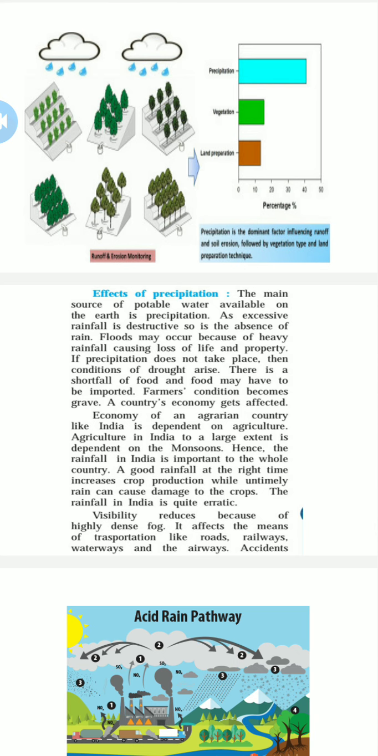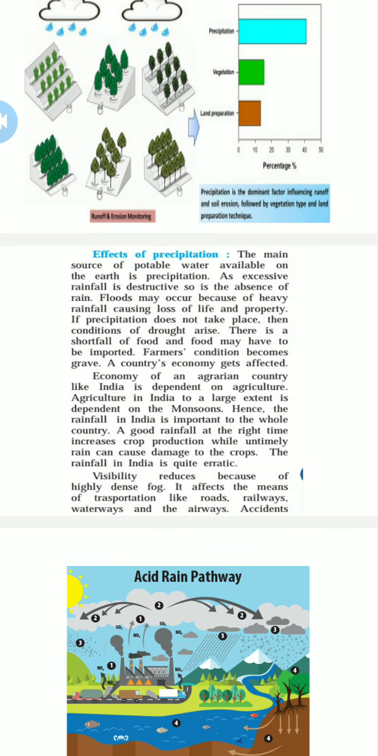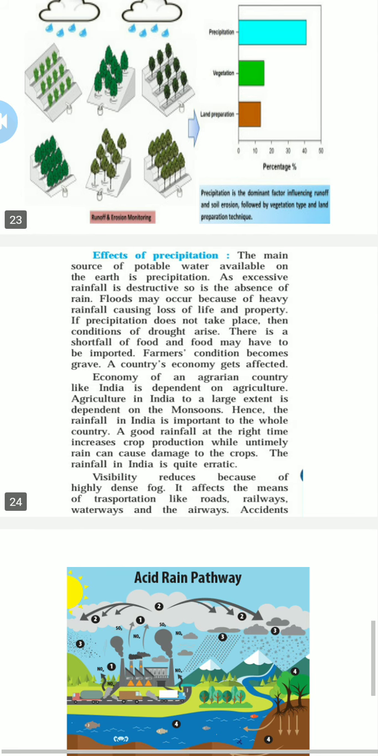Then there is a shortfall of food and food may have to be imported. Farmers' conditions become grave. A country's economy gets affected. The economy of a country like India is dependent on agriculture, and to a large extent agriculture depends on the monsoons. Hence the rainfall in India is important to the whole country. A good rainfall at the right time increases crop production, while untimely rain can cause damage to the crops. The rainfall in India is quite erratic.